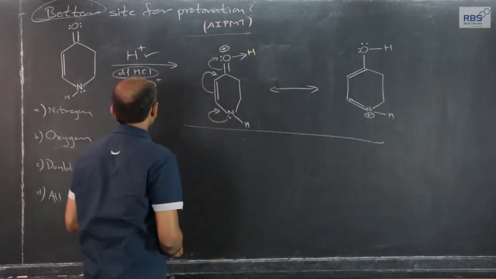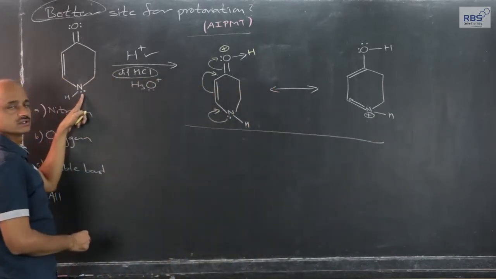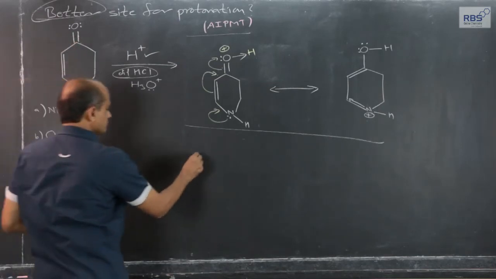Instead of this, consider protonation of this nitrogen in this structure.